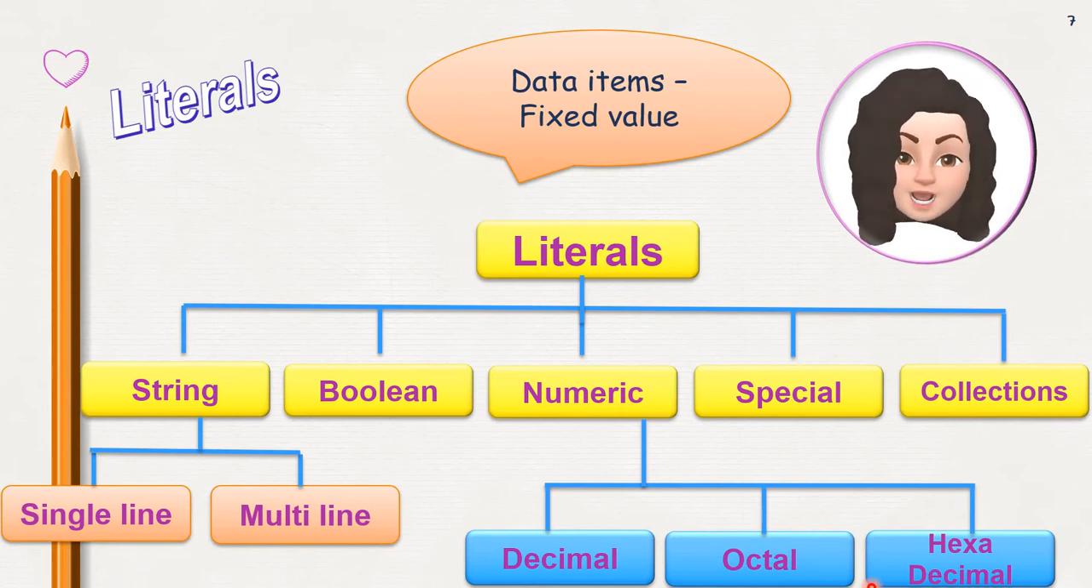Literals are data items that have fixed or constant values. Literals in Python have different types: string literals, numeric literals, boolean literals, special literals, and literal collections. String literals can be represented as single line strings as well as multi-line strings, and numeric literals can be represented using decimal, octal, and hexadecimal.